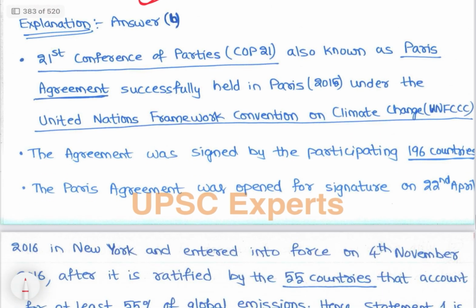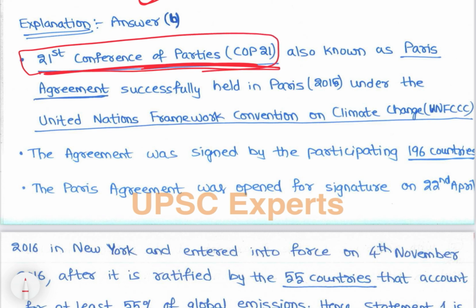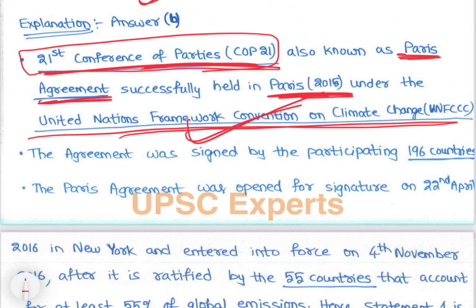So let's discuss the Paris Agreement. We already discussed it. That is the 21st Conference of Parties. The UNFCCC's 21st Conference of Parties, COP21, is known as the Paris Agreement, successfully held in Paris in 2015 under the United Nations Framework Convention on Climate Change. The agreement was signed by 196 participating countries.